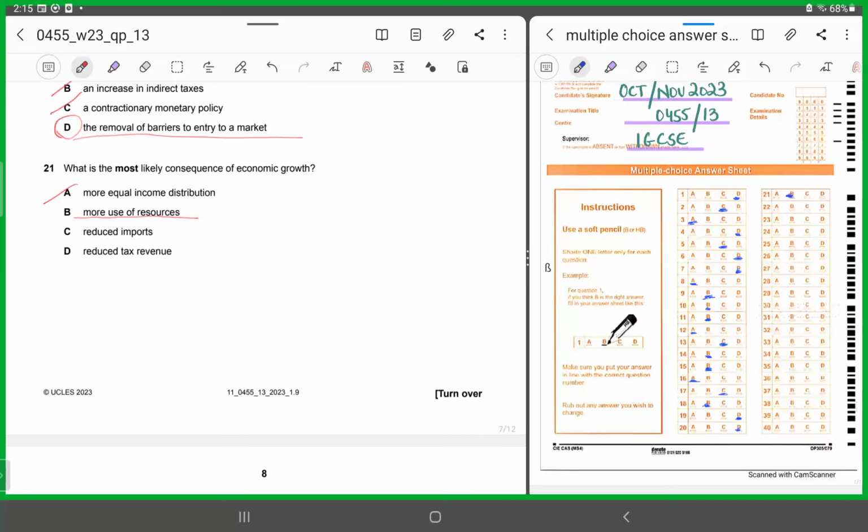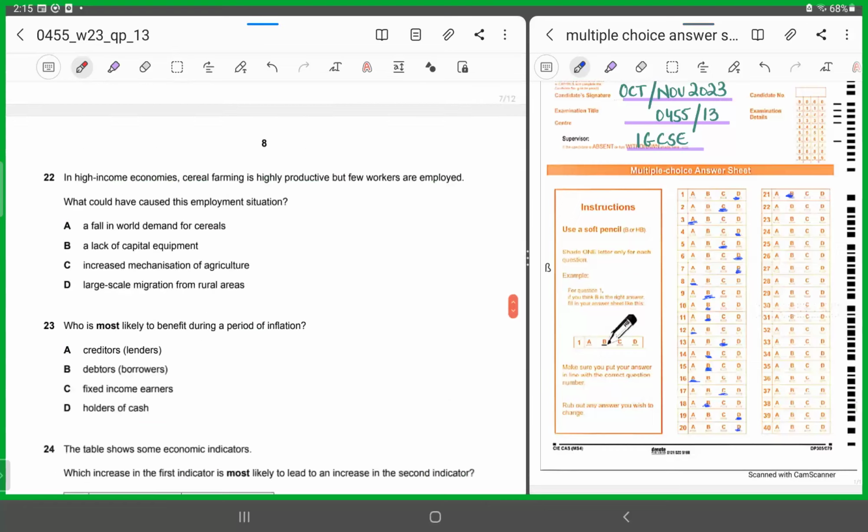All right. Let's move to MCQ number 22. 22 says in high income economies, cereal farming is highly productive, but few workers are employed. What could have caused this employment situation? Now, what they are saying is that in spite of the fact that cereal farming is highly productive, which means that the output level is being maximized using a minimum level of input, still we are using fewer workers.